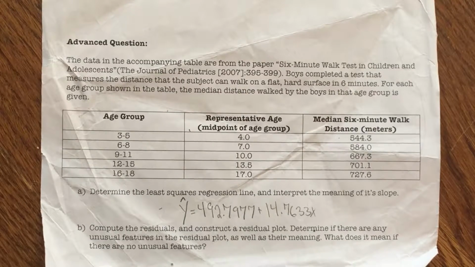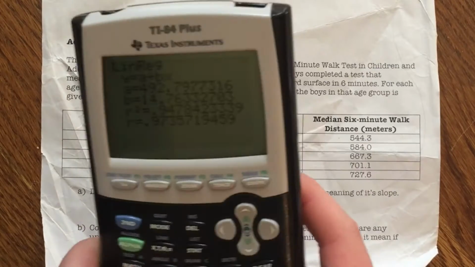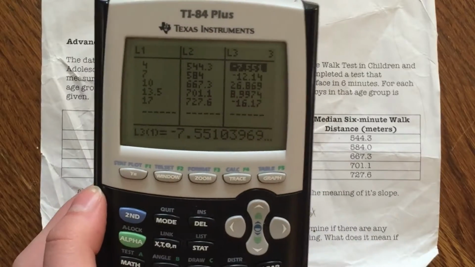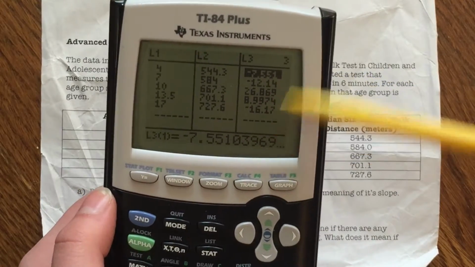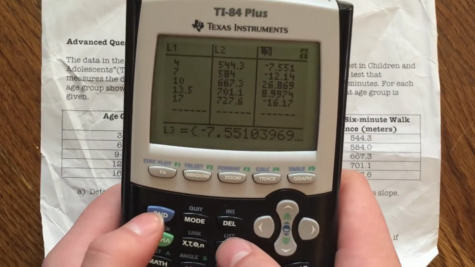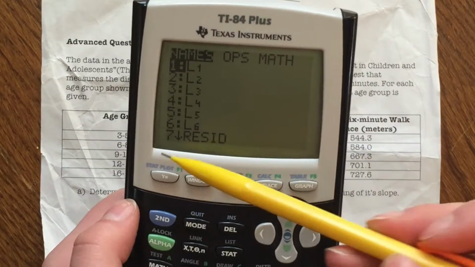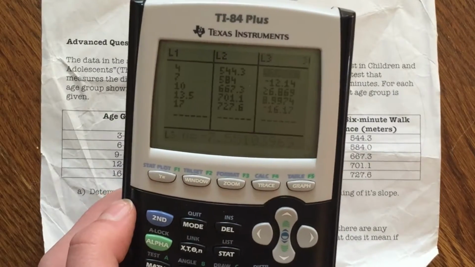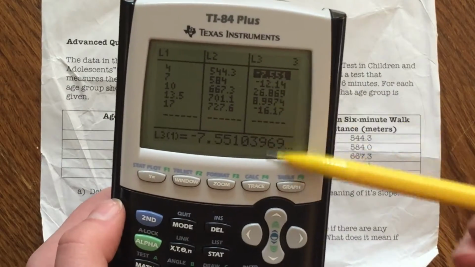Part B asks us to compute the residuals and construct a residual plot. For this, we're going to go back to our calculator, go back to Stats Edit to get to our lists. Now, I already have the residuals here, but I am going to show you how to do it. So we go up to L3, we click Second List, and see Resid here, number 7, click 7, enter, and it will give us all of these data points.